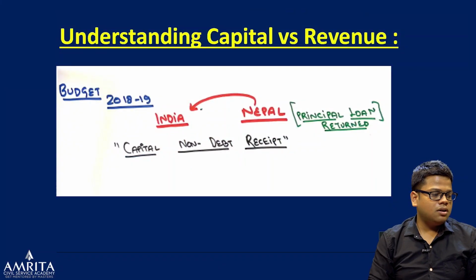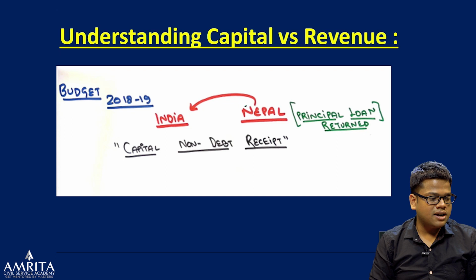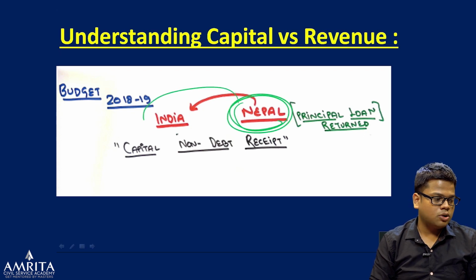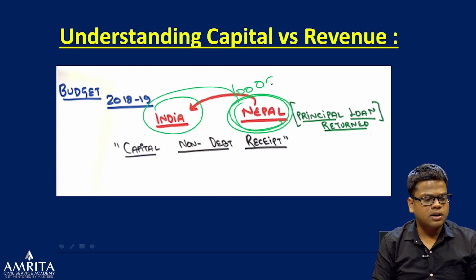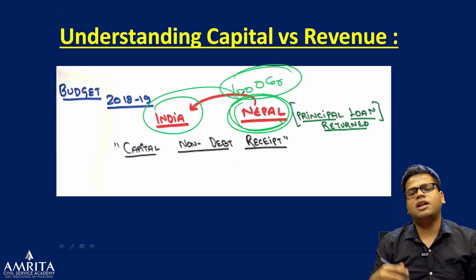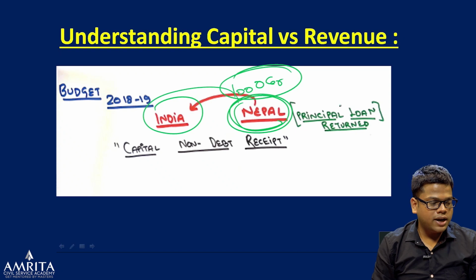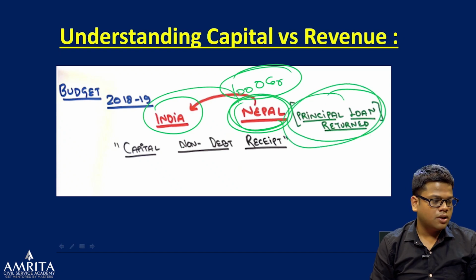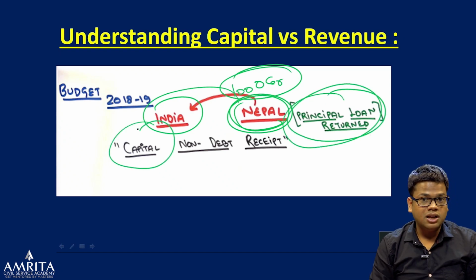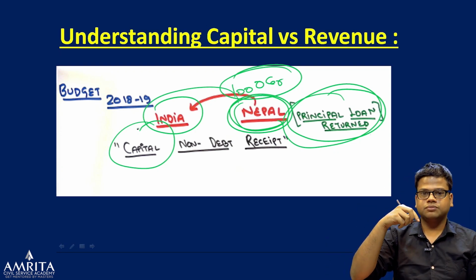Now imagine after 6 to 7 years, after paying the interest, Nepal got some money and decided to give the 1,000 crore back to India. Nepal decides that I will pay you back all the money, right? So the principal loan is returned. Now that will be included in the capital because the loan is recovered.